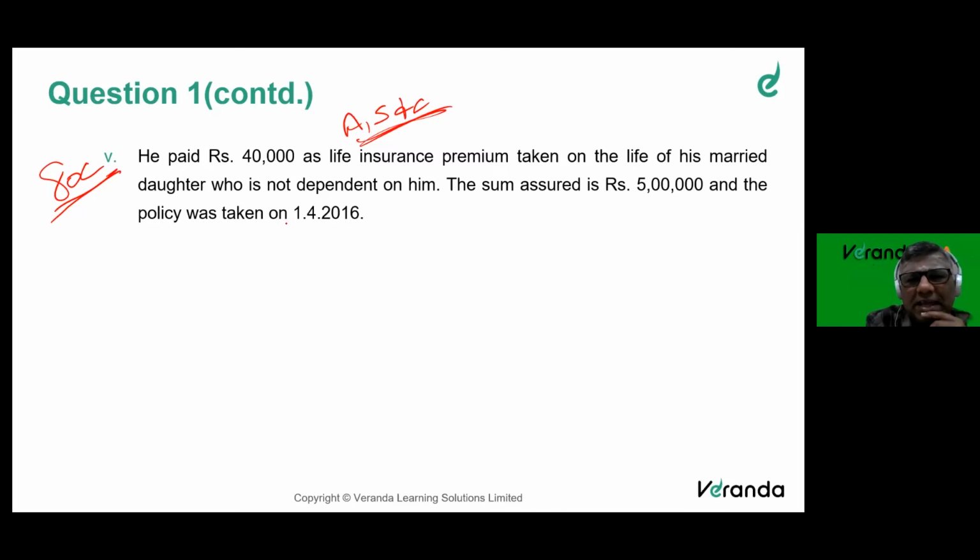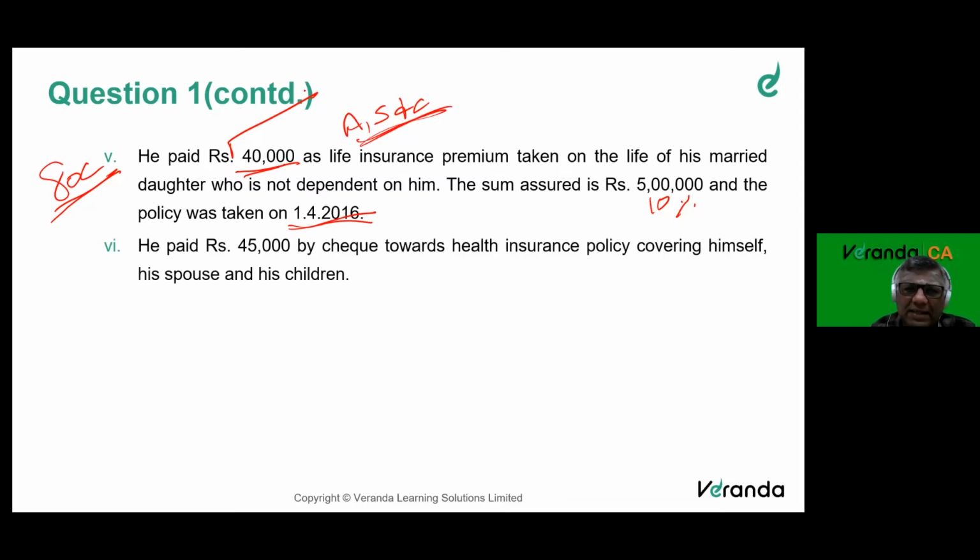Since the policy is taken after 2012, up to 10% you can pay. 10% is 50,000. What is paid is 40,000. You can allow it. You can claim the entire 40,000 as deduction.